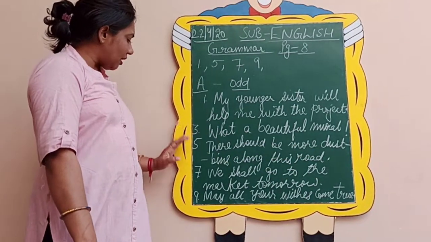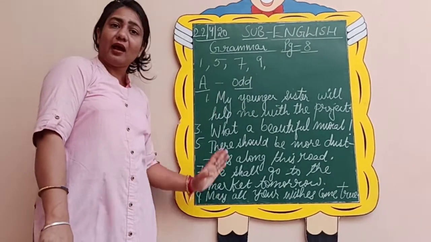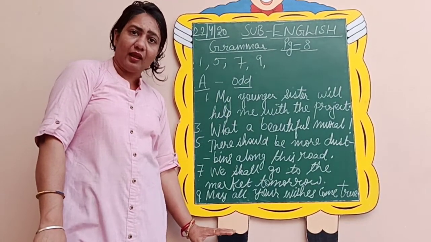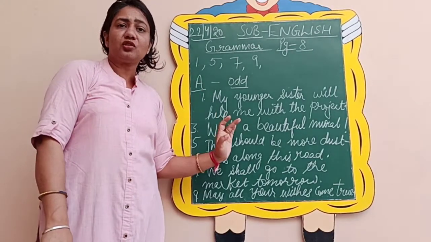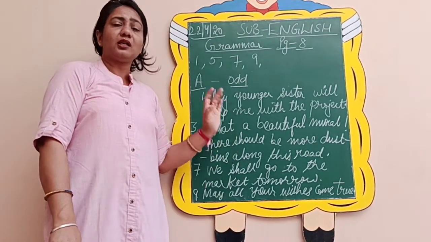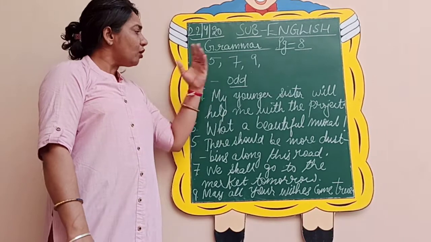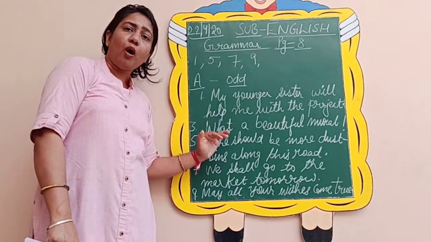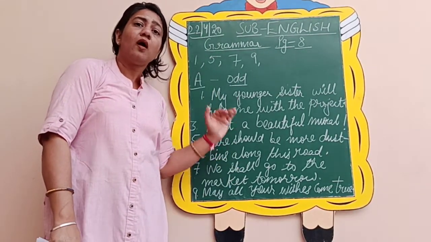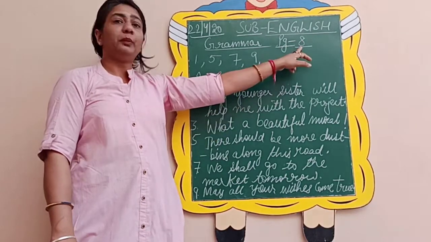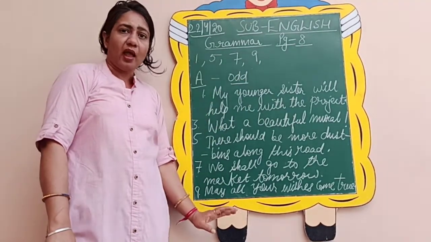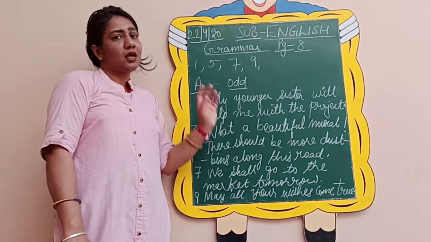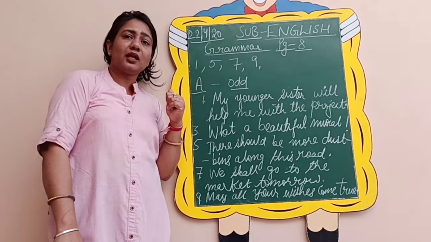So these were some of the odd ones that I have done for you as a help, as a hint. The even ones you will first solve in your book itself if you want, and along with the odd ones you will do all the 10 sentences in your grammar notebook from page number 8 of your book. So I hope you have understood this exercise. So let's move on to the next one now.